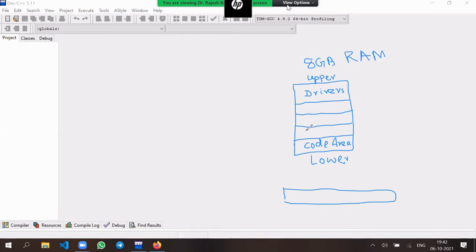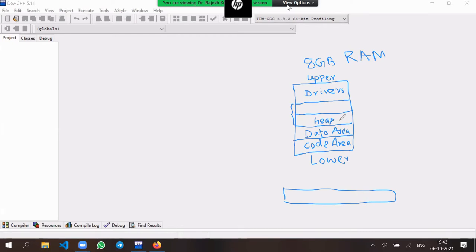We have a data area, or data segment. We have a code area or text area, that is the code segment or text segment. Another is the data segment. Another segment is divided into two parts: the stack segment, which has a static memory area, and a dynamic memory area, that is called the heap, which is used for dynamic memory allocation.